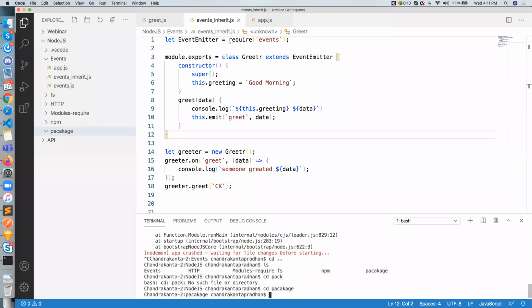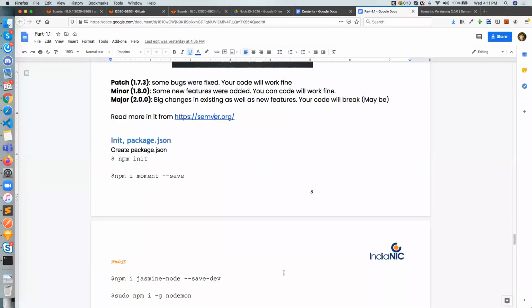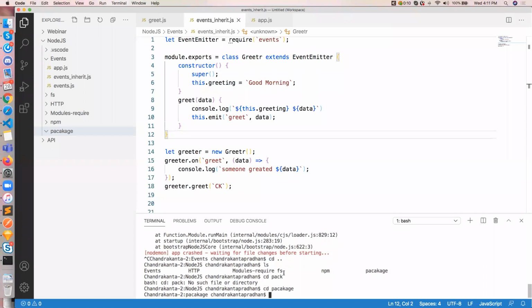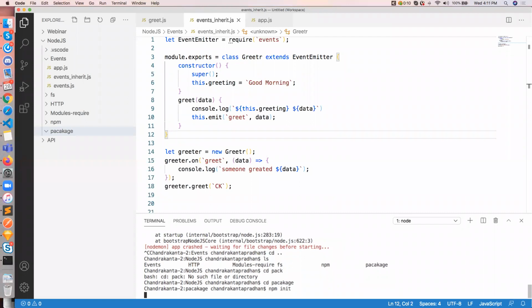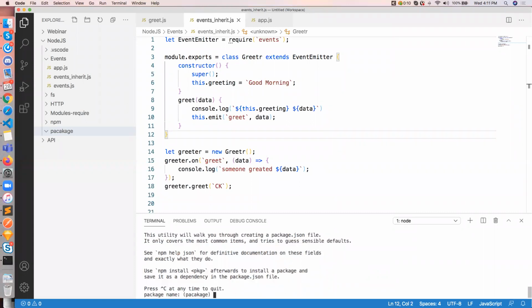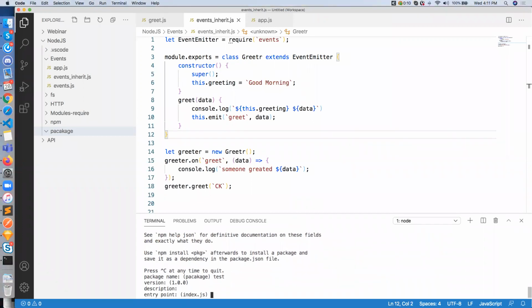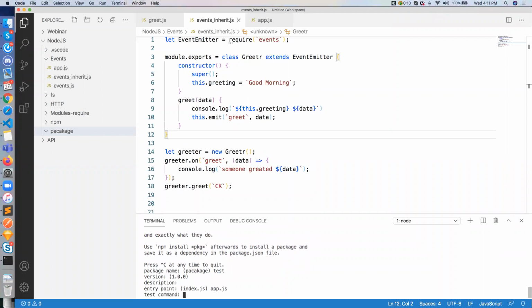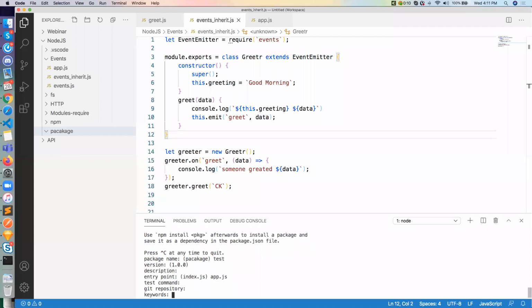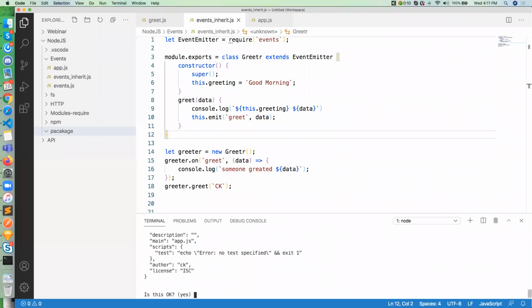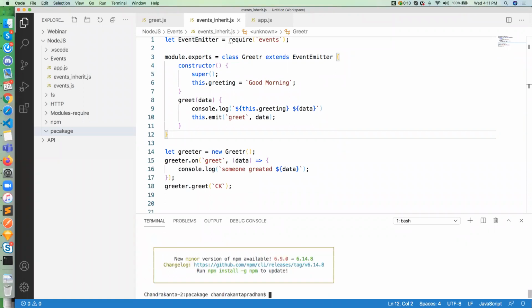Okay, so let's start creating a package.json. To start package.json, you can write npm init. When you write npm init, it will ask you what will be the package name, for example test, and what is the version, 1.1. Description you can do, what the index.js, for example I want app.js, right? Then test command, you can write git repository if you have, then keywords, author, license, yes. So it is created now.